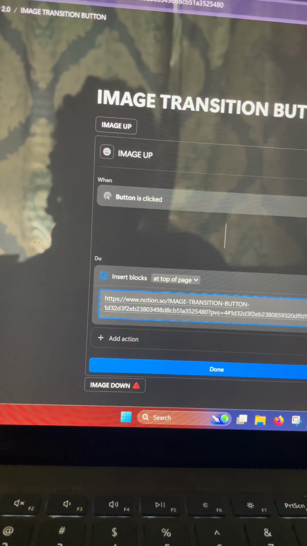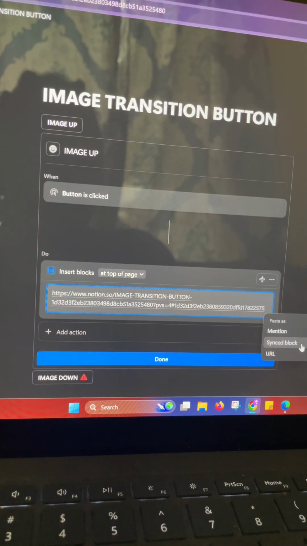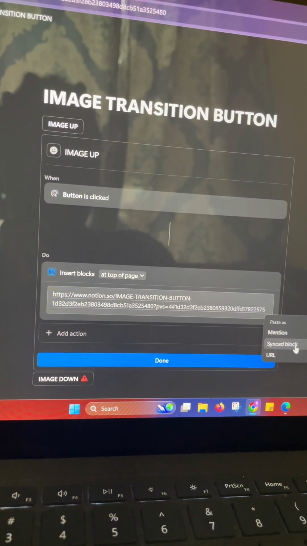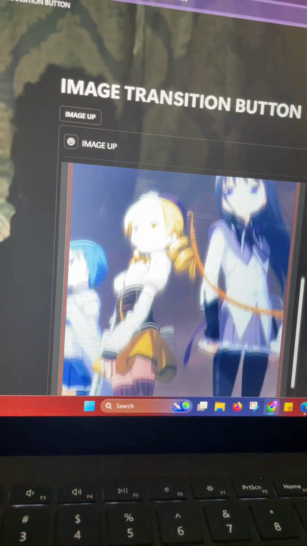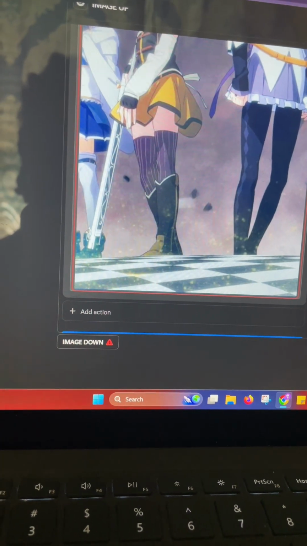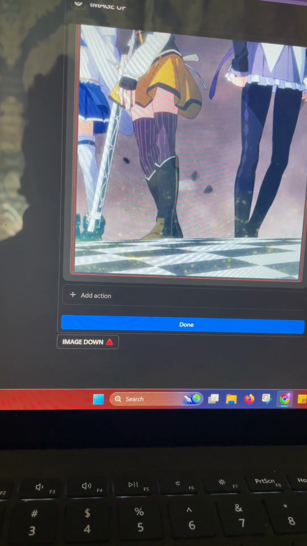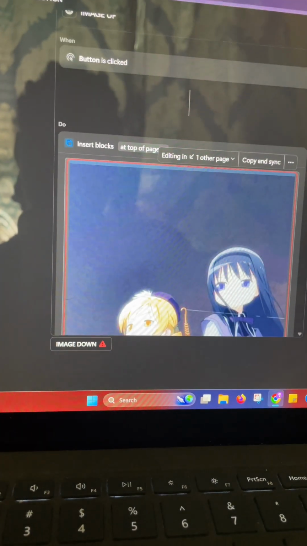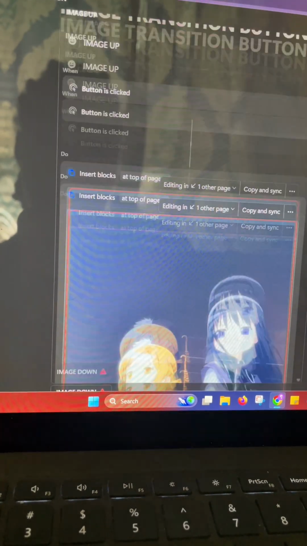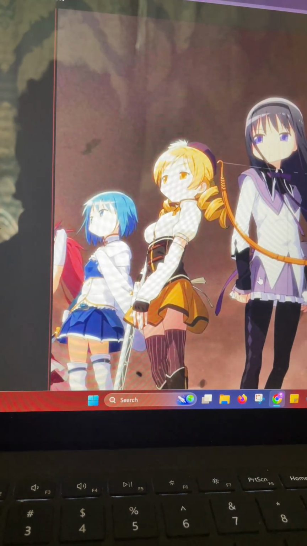You're going to click sync to block, and then it's going to pull up with the photo inside of it, as you can see. And then at the bottom, you're going to click done. As you can see, when I scroll up, it's going to be at the top of the page because we're moving this image up. And then we're going to click done.